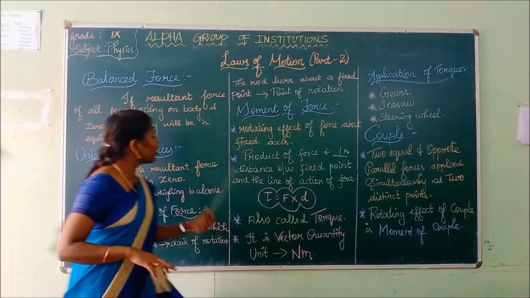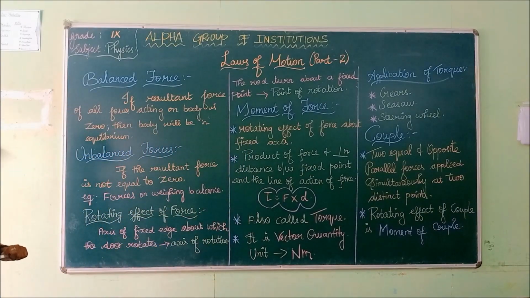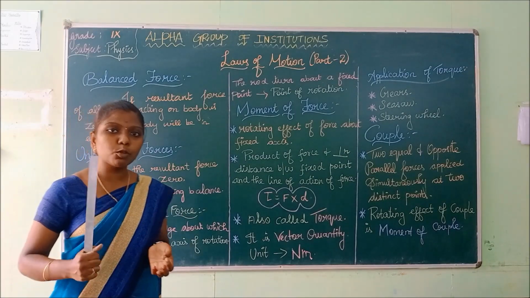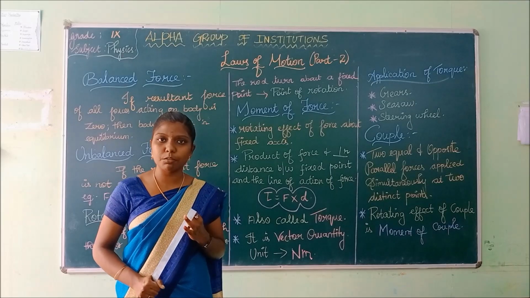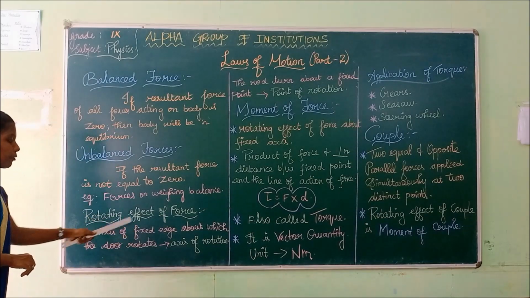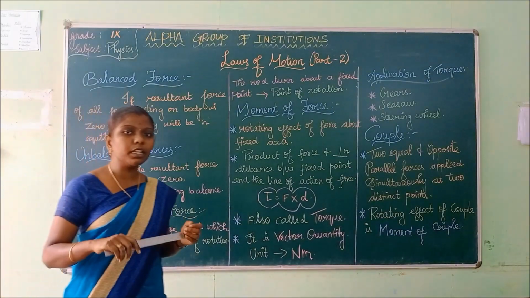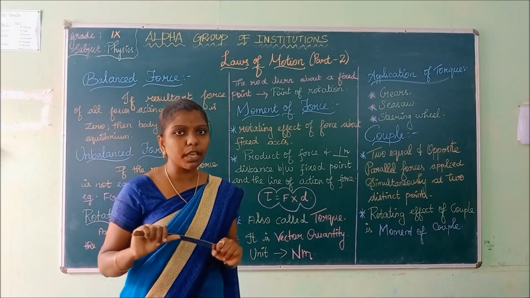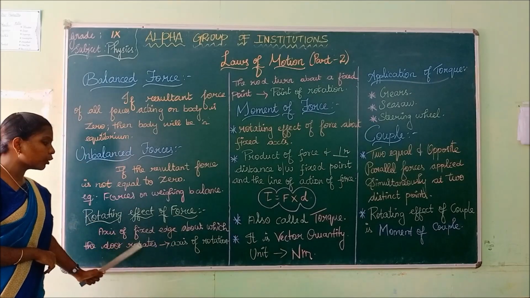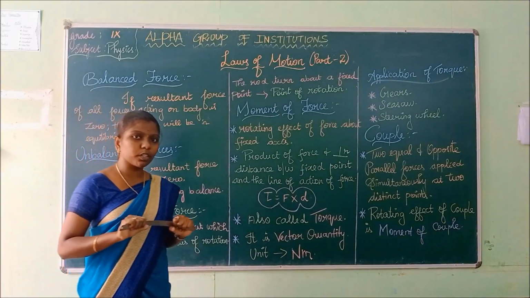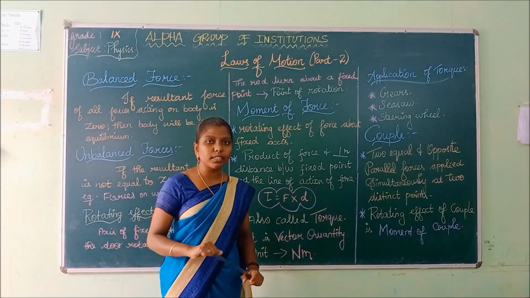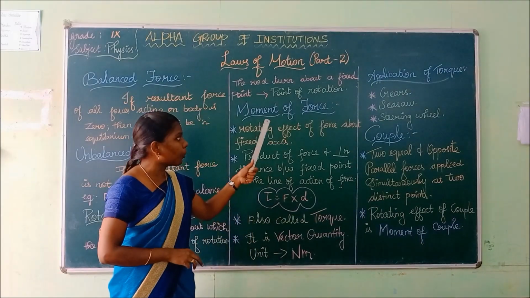Is it clear? We have seen what balanced forces are. If the resultant force is equal to 0, it is called a balanced force. If the resultant force is not equal to 0, it is an unbalanced force. Next is the rotating effect of force. The best example is opening the doors in our houses. The axis of the fixed edge about which the door rotates is called the axis of rotation. The rod turning about a fixed point is called the point of rotation.